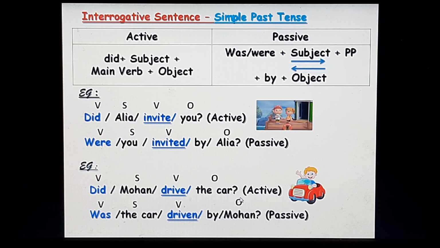Did Mohan drive the car? Active. The car will become your subject, which is singular, so you use the auxiliary was. Was the car driven? Past participle of drive, by Mohan. Was the car driven by Mohan? is your passive.